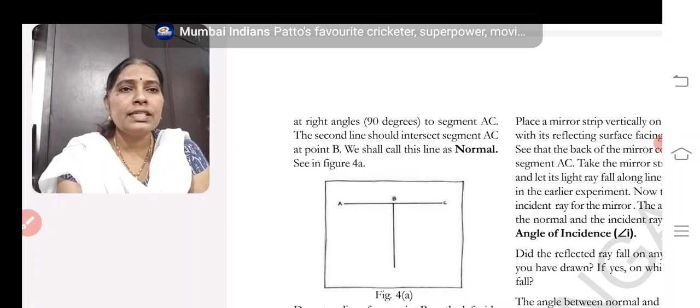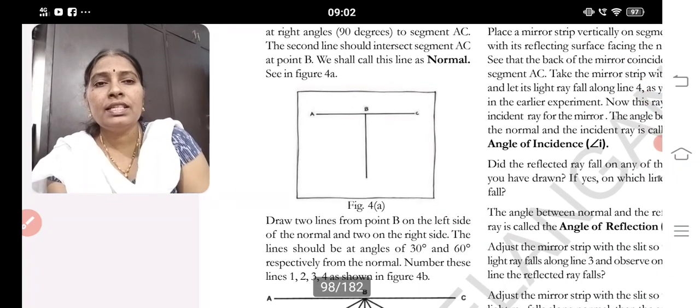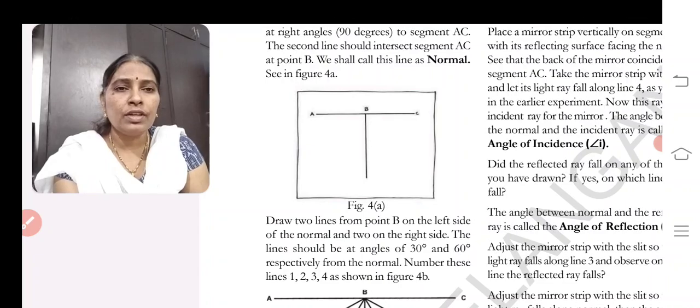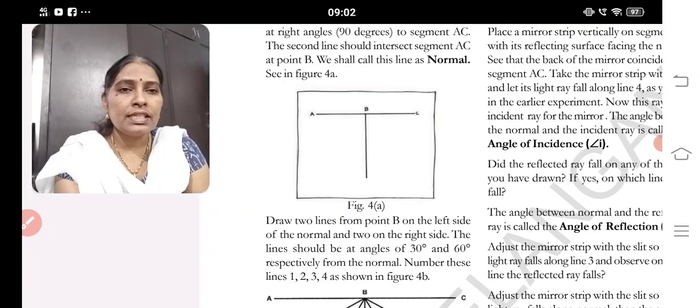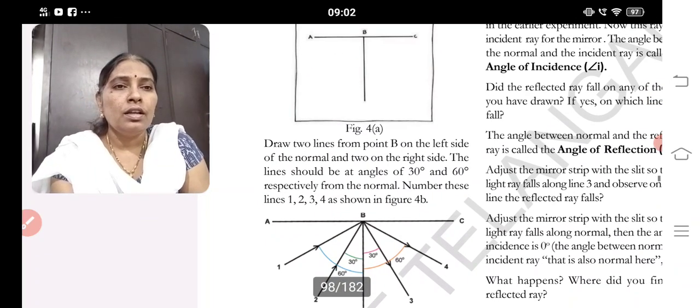We shall call this line a normal. From the point B, a line is running; that line we will call a normal line. Why are we discussing this? To discuss the laws of reflection. Draw two lines from point B on the left side of the normal and two lines on the right side. The lines should be at angles of 30 and 60 respectively from the normal. Number those lines 1, 2, 3, 4, as shown in figure 4B.